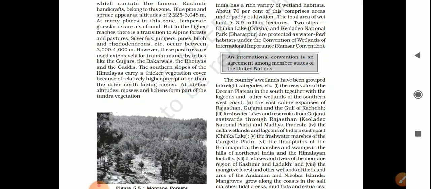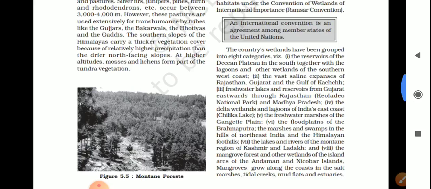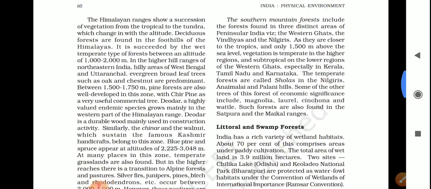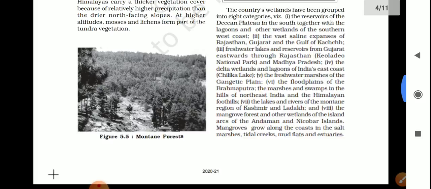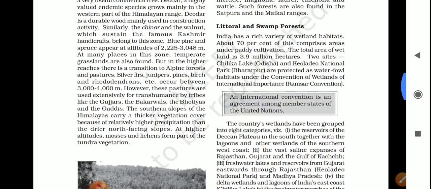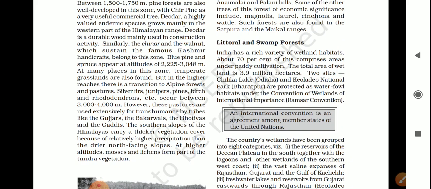Now the last forest is mangrove. Not last, next is about the littoral and swamp forest. So we'll discuss this in the next video. Thank you so much, students.